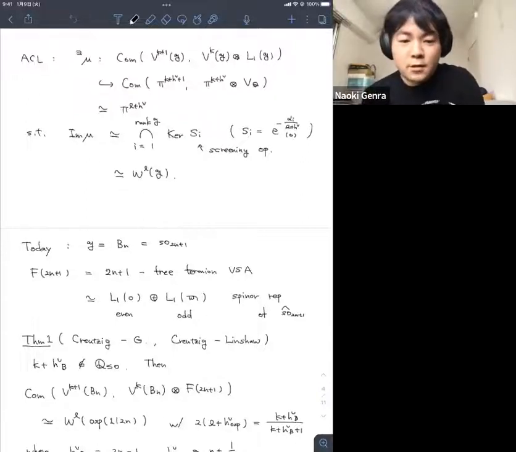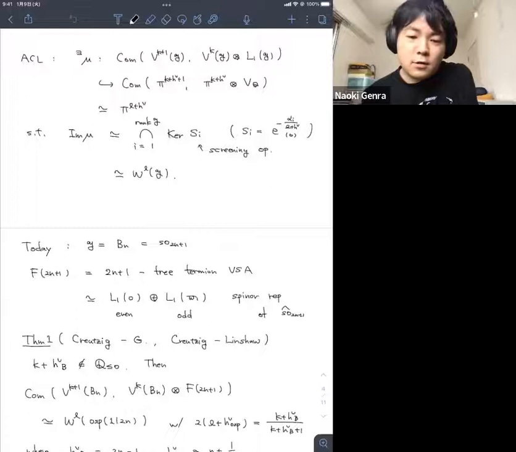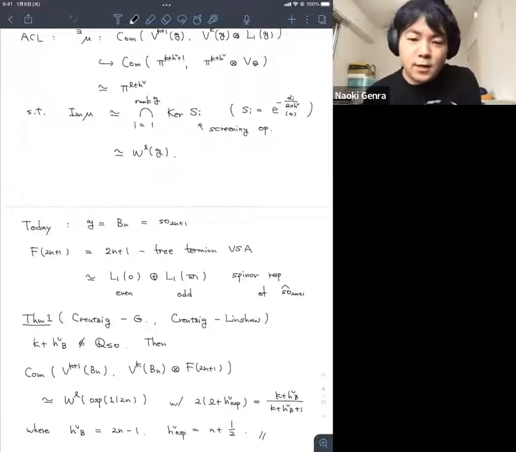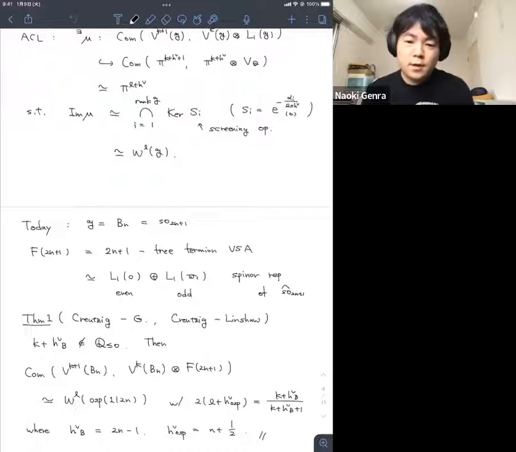So if k plus h-check of B is not a non-positive rational number, then consider the coset of V^k of type B_n tensor F^{2n+1} under the diagonal action. This is isomorphic to the principal W algebra, not just of type B, but of super B type.